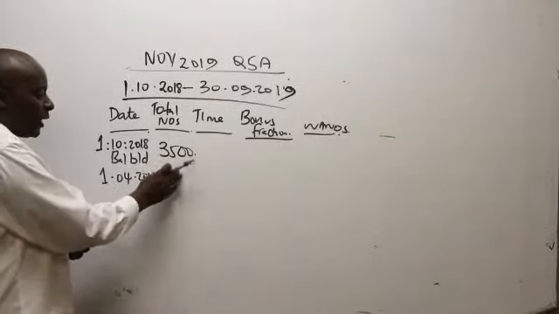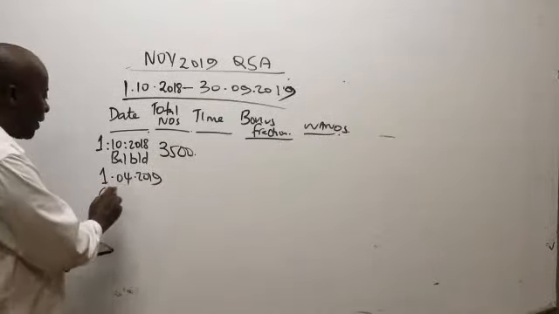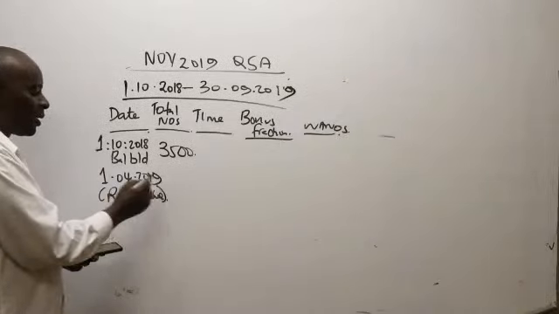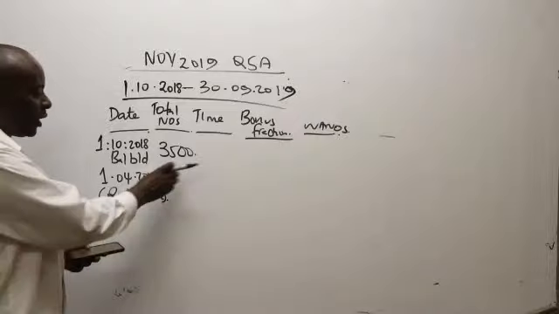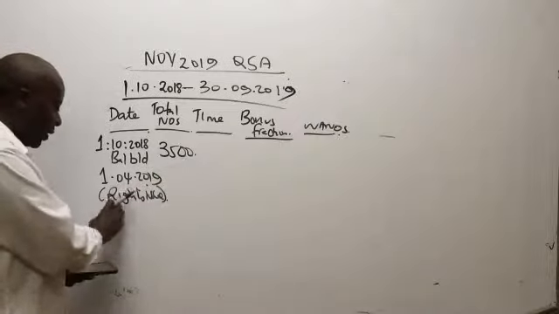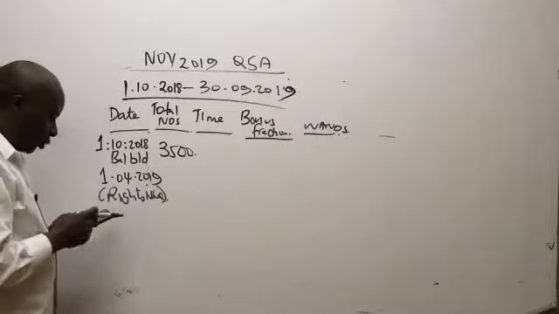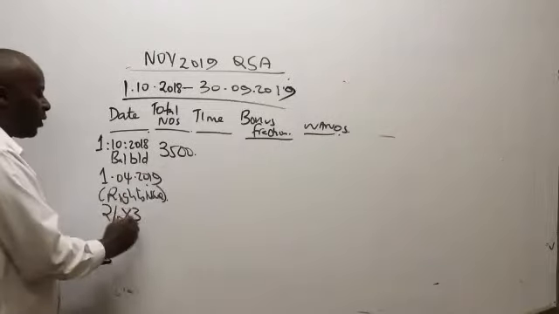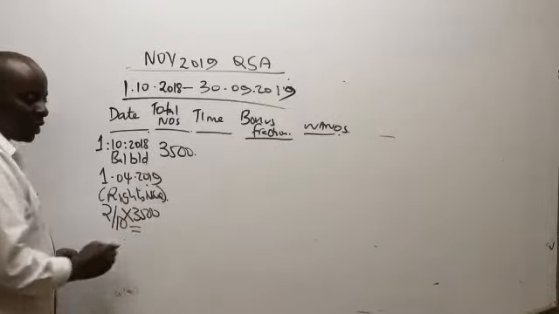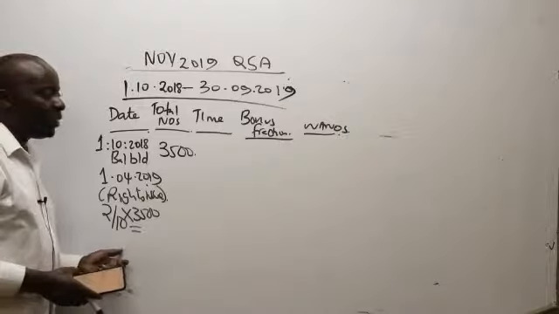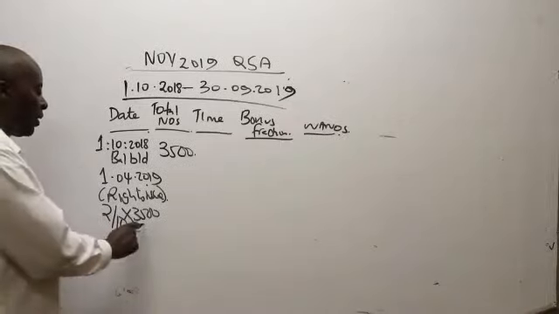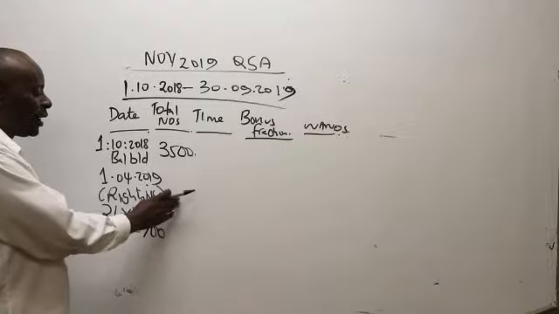So could you kindly give me the number of shares I should put here? There's a rights issue there. How many shares should I put here? First of all, they've told us it is 2 out of what here, somebody? It is 2 out of 10. So 2 out of 10 times 3,500. So first of all, give me these shares. How many do they come to? 700. So cumulatively, how many do we have here, somebody?